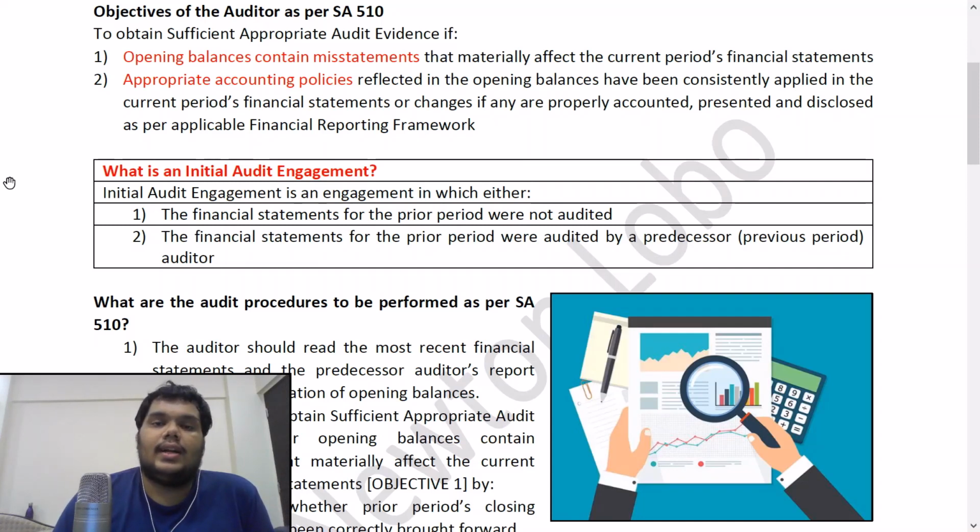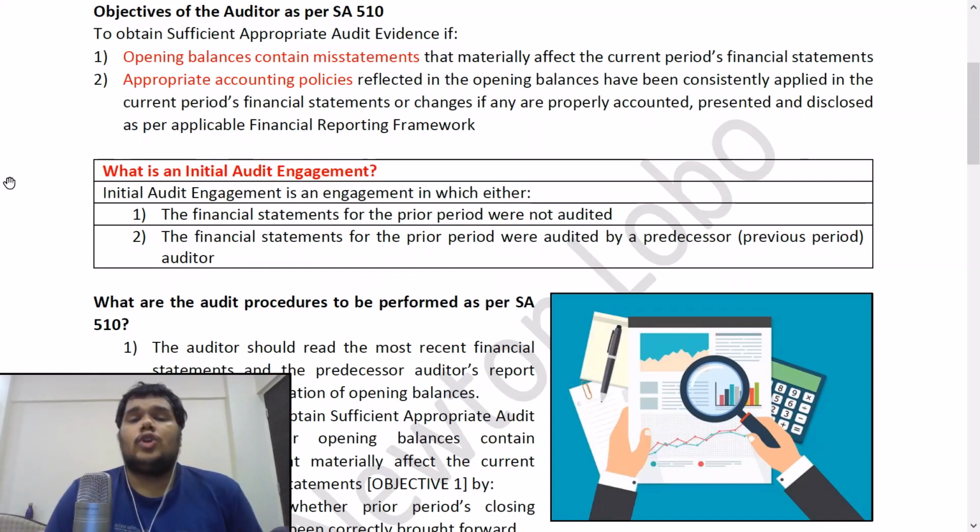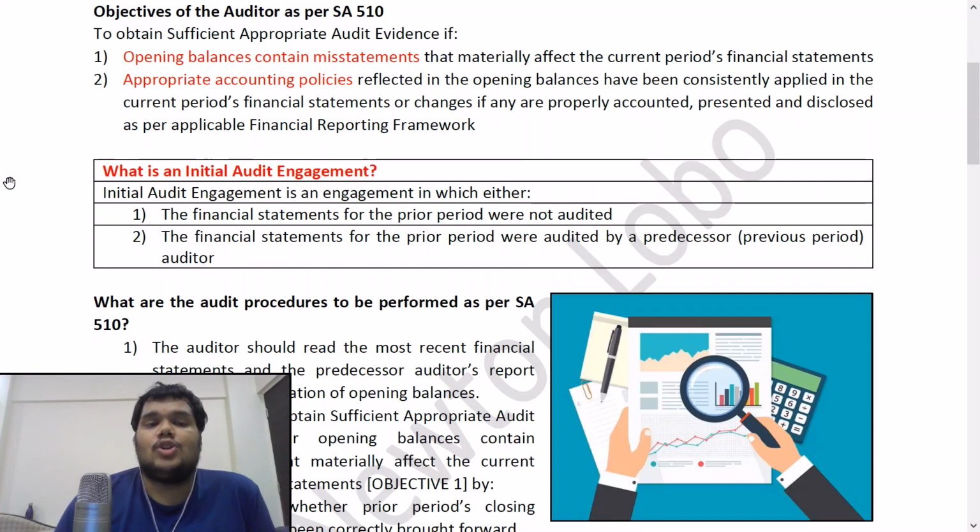We know there are three fundamental principles of accounting, that is going concern, consistency and accrual. Consistency means that accounting policies and principles should be applied from one period to another consistently. They should be changed only if the change is improving the presentation of the financial statements, right? So over here also it is saying that we should ensure that the prior period accounting policies are consistently applied in the current period's financial statements also, and if there are any changes in these accounting policies, those changes should be properly accounted, presented and disclosed. We should ensure that that change is properly brought out.